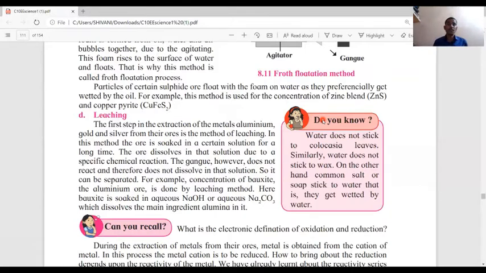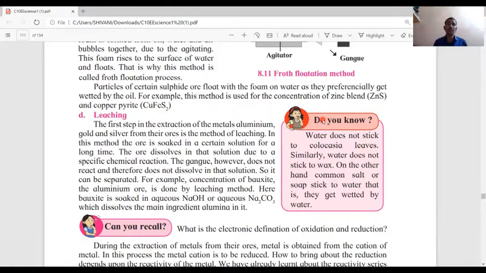In this method, the ore is soaked in a certain solution for a long time. The ore dissolves in that solution due to a specific chemical reaction. The gangue, however, does not react and therefore does not dissolve in that solution, so it can be separated.